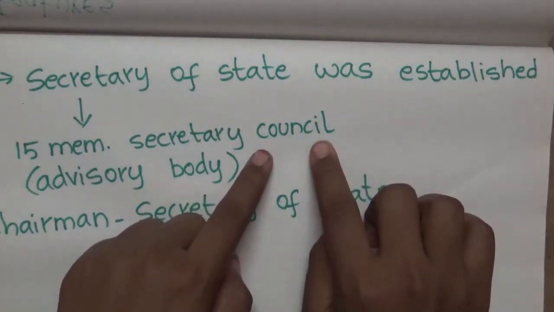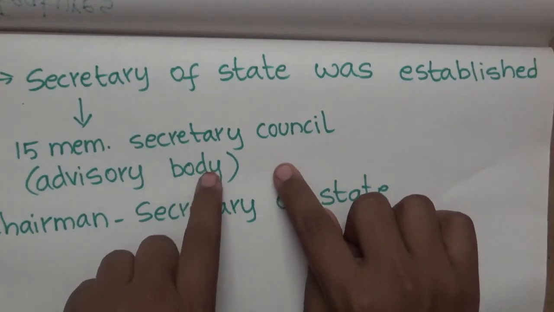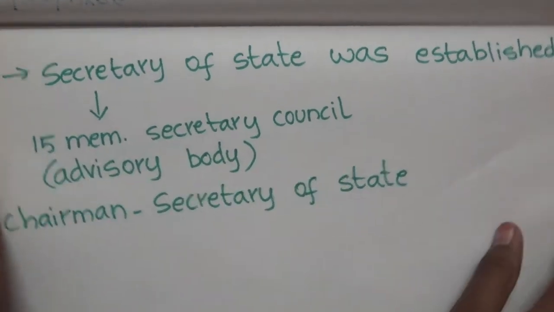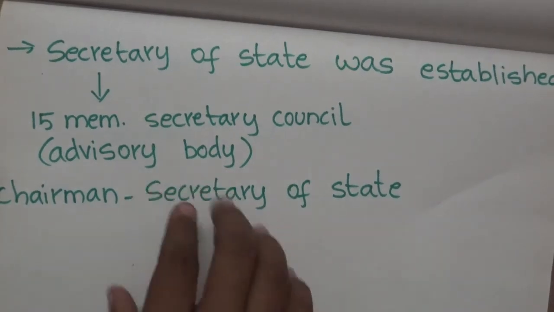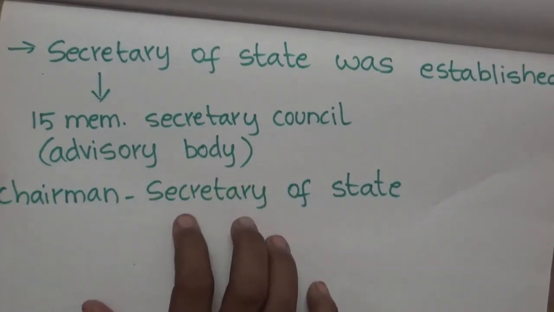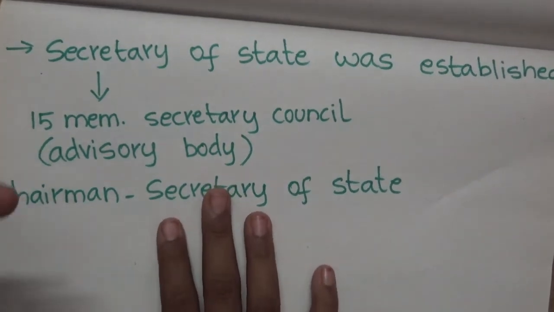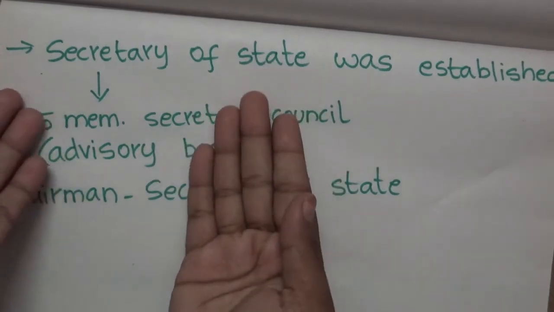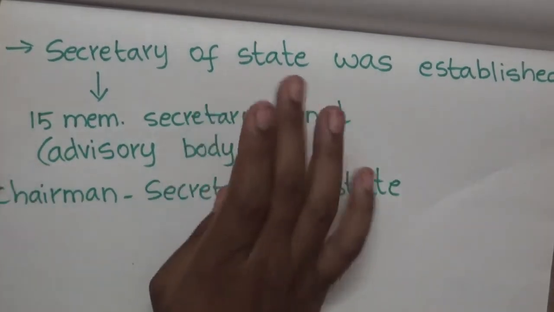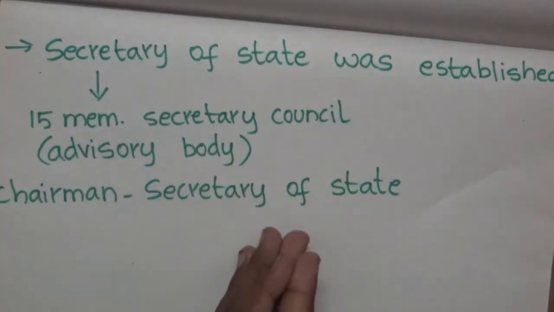These members acted as an advisory body, and the chairman of the council is the Secretary of State himself. They acted as an advisory body to the Secretary of State, and he would manage the administrative affairs of India.